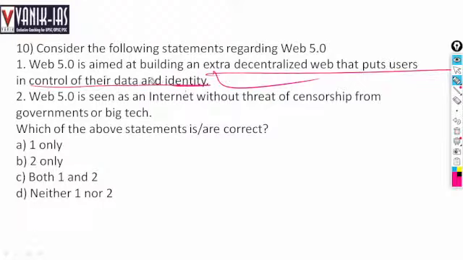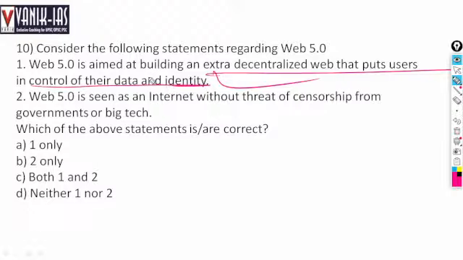No third person, no third entity, not even the company, will have your data. For example, even today, Facebook and Twitter have your data, right? They have data, and what news feed you will see on your Facebook page is controlled by Facebook itself. So they know about your behavior, they know about your interest. All these things are data. But in the case of Web 5.0, that will be more secure, and that's why it will be more decentralized. The user can control its data itself.